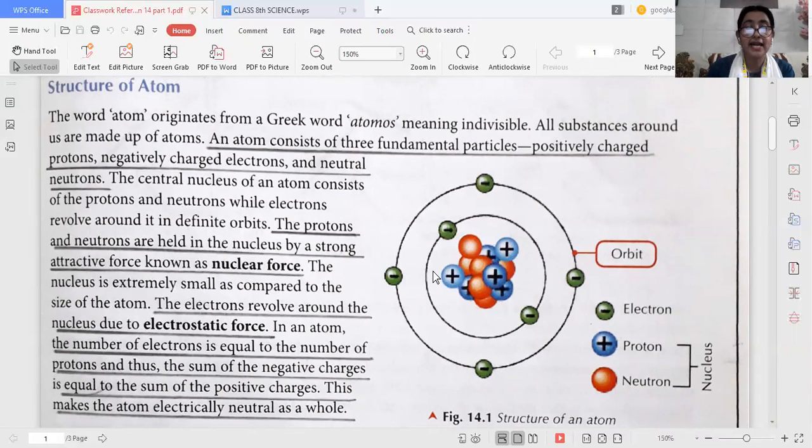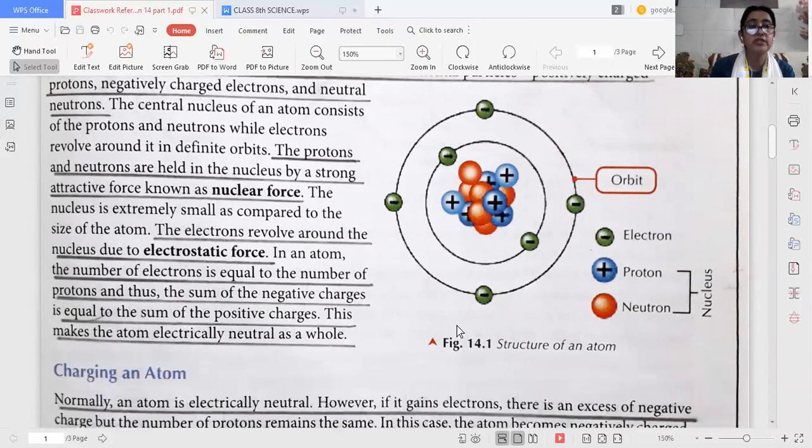And you can see the electrons revolve around the nucleus, and they are small compared to the size of the atom. The electrons revolve around the nucleus due to the electrostatic force.